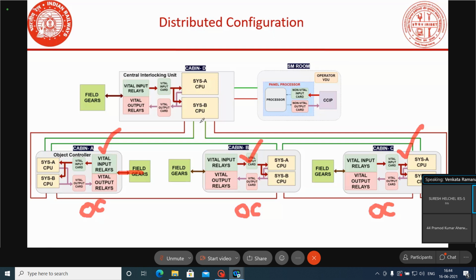In other systems, Ansaldo and Microlock, whatever equipment is placed in the cabin will work like an OC. Normally, what will the OC do? The OC reads the inputs and sends the status to the central interlocking unit, or whichever equipment we are treating as a central interlocking unit, and based on the central interlocking unit, the outputs will be controlled.